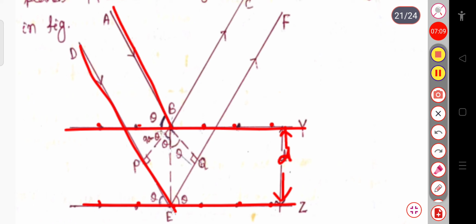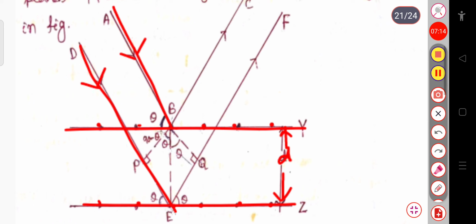Now if I consider this AB ray and this DE ray to be incident on this plane, this angle is suppose theta. This angle is between the incident ray and this lattice plane. Now it will again reflect in this way, that is suppose along BC.